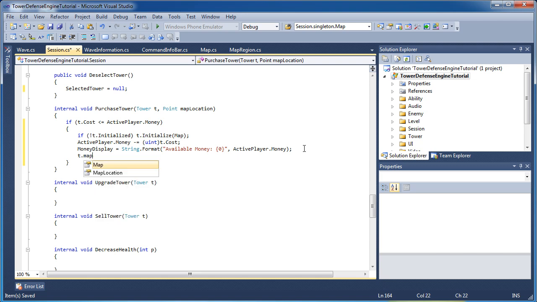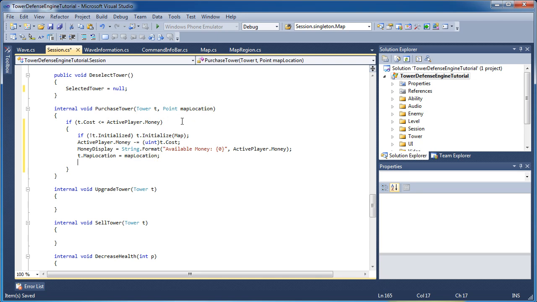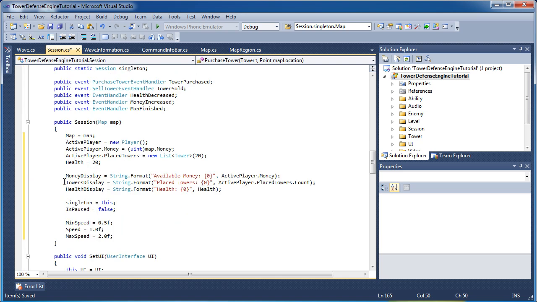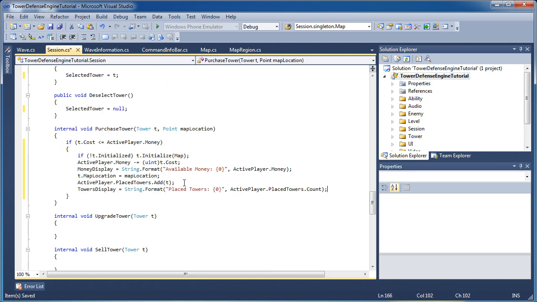Alright, so T.mapLocation is equal to mapLocation, and that is passed to the purchase tower method here. So we don't have to do any what is our location here because it's passed to us. Active player.placed towers.add T. So now we manipulated our placed towers. So we need to set our tower display. We need to update that. So go ahead and copy and paste what you did in the constructor for the tower display.